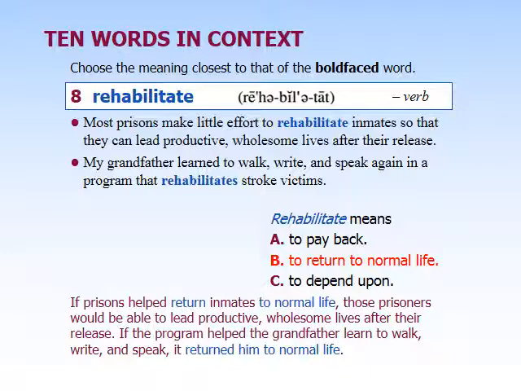They may also lose a lot of the normal abilities that they had, like in this case, writing and speaking again. And they sort of have to be taught over again how to do that.